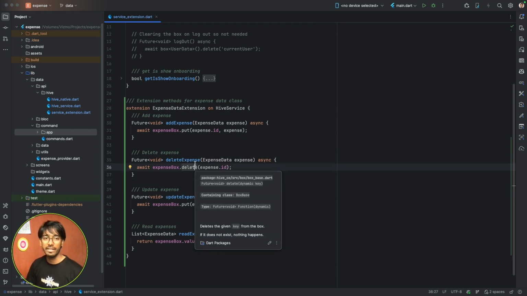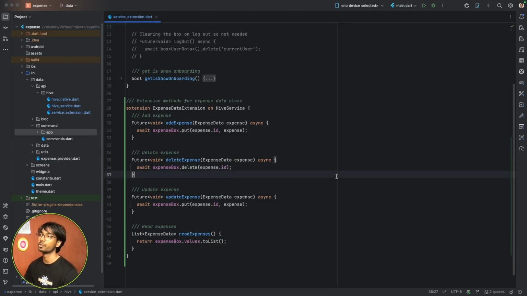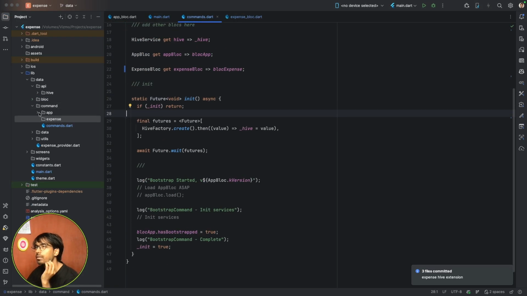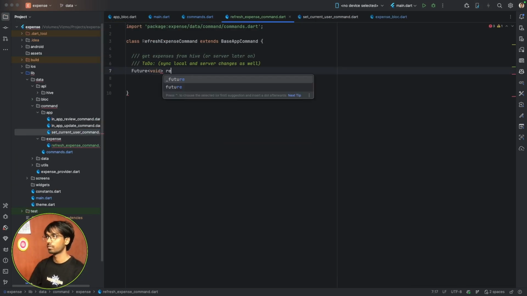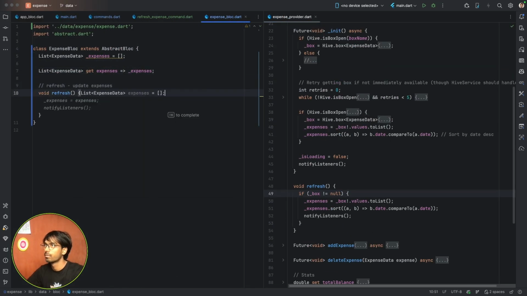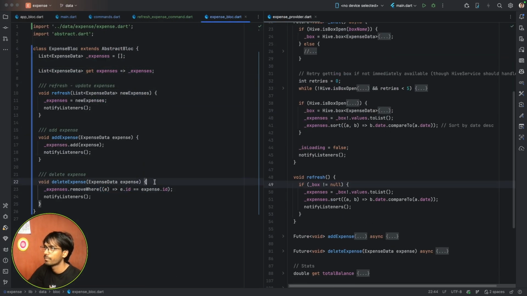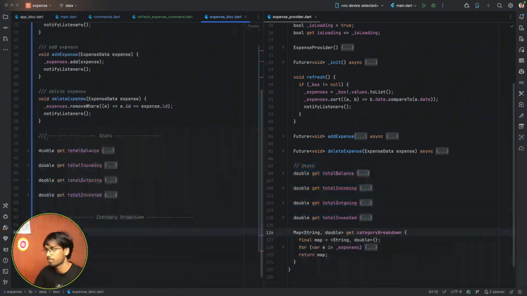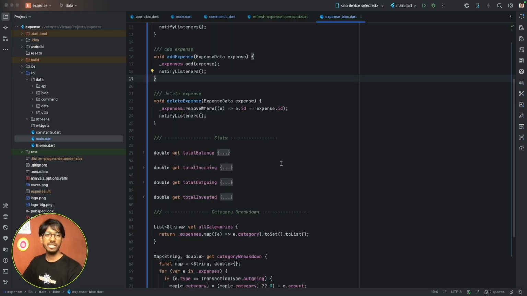Now we'll create the bloc, basically the expense bloc, which will store the expenses, handle the logic, and communicate from user command to the app state. Our expense bloc is now done.